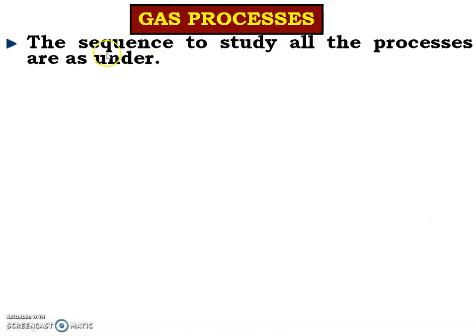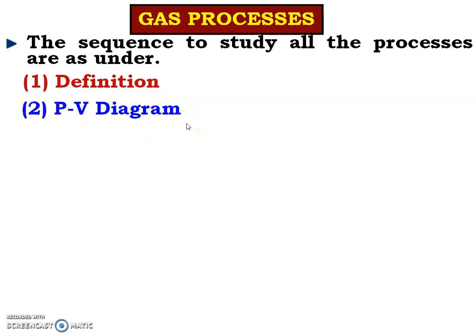But before that, let us find out the sequence to study all the processes, because it is important that we write it properly. When you have to write in an exam, you should write it properly, and when we are studying the process, we should study the process in a proper sequence. So what is that sequence? Yes, first one is the definition. Whenever you are writing in exam, you have to write the definition of that particular process. Second one is PV diagram. You are required to draw the PV diagram of that process.